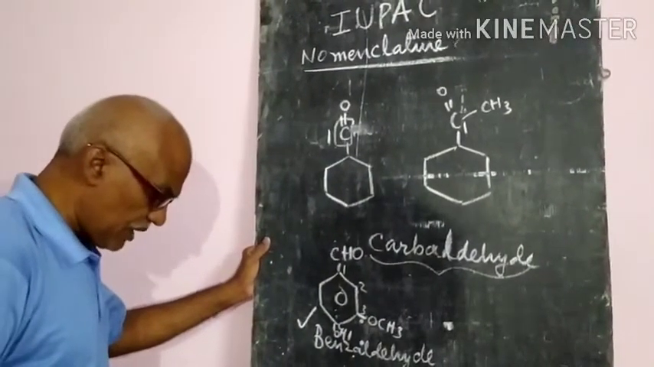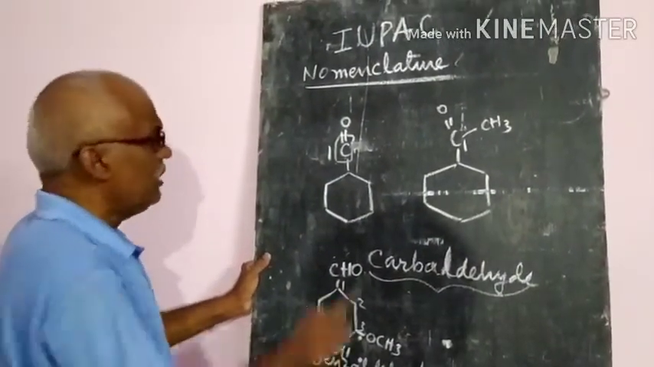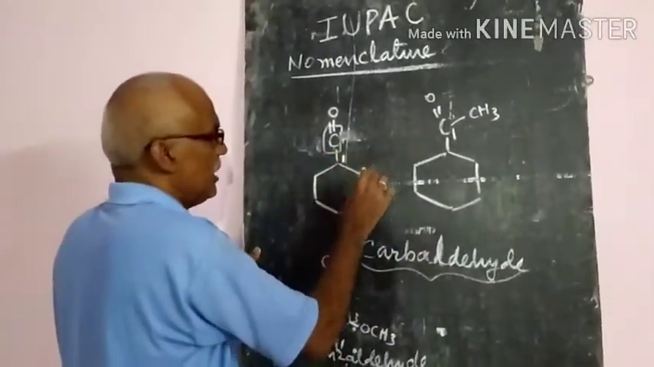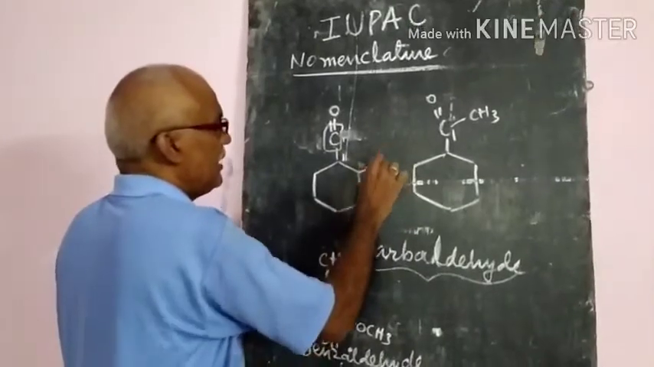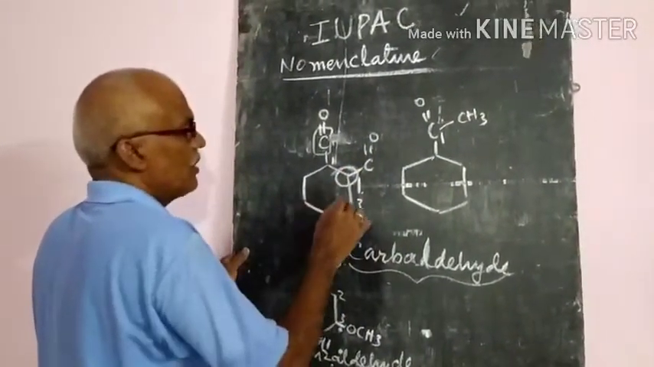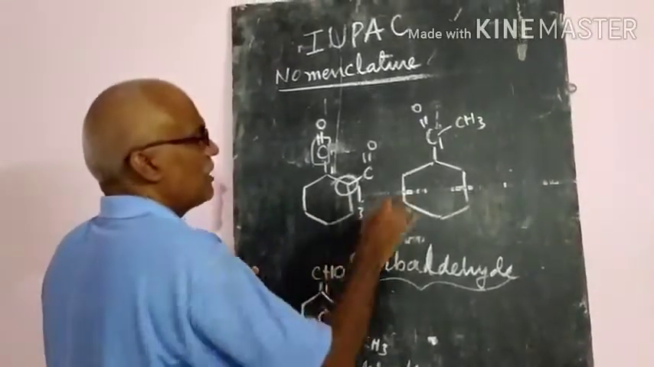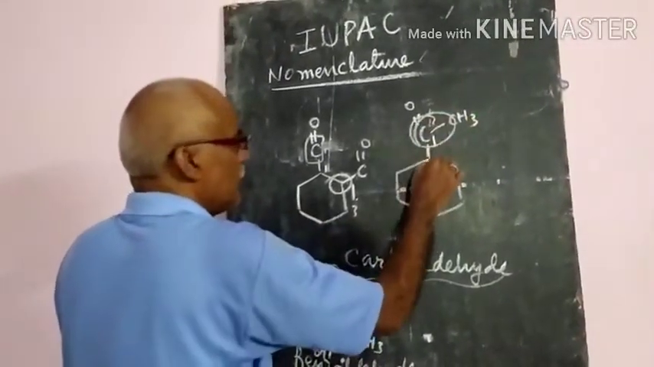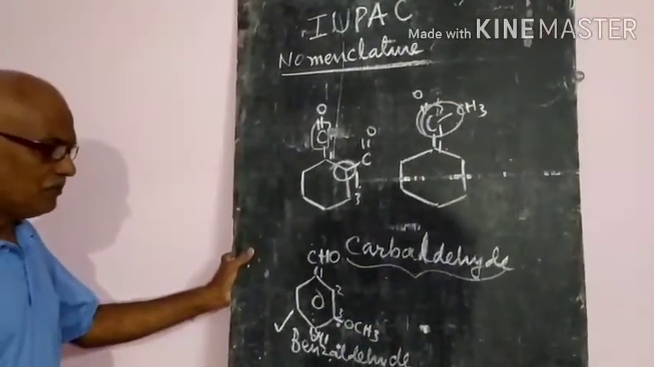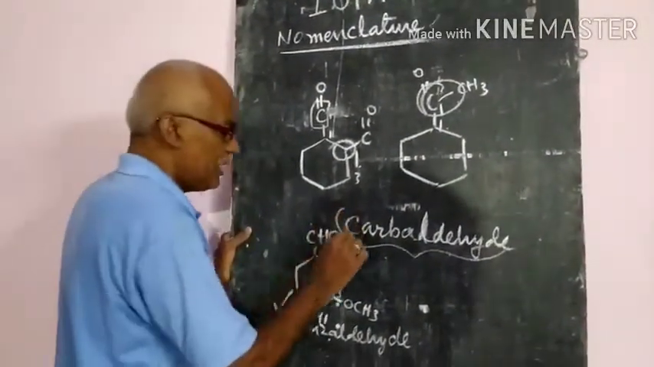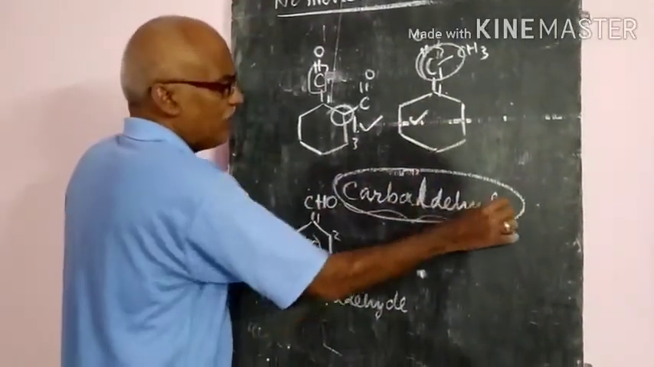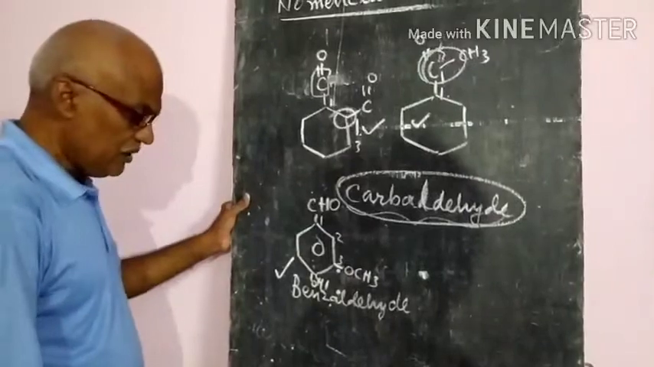Numbering will start from the carbon which is attached to the carbonyl group. That is where it is attached. It will start from this one, 1, 2, 3. Suppose the C=O group is attached here, this will be taken as the number 1 carbon. Where the aldehyde group or ketone group is there, that carbon atom we will take as number 1 carbon atom. But what is the suffix to be added for the cyclo compounds? Carbaldehyde we have to add.